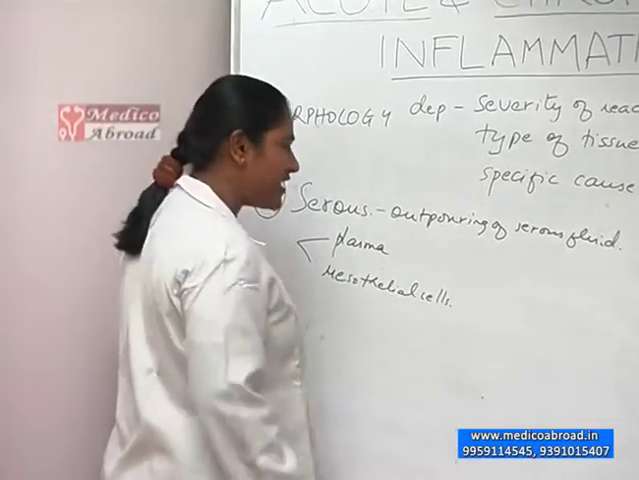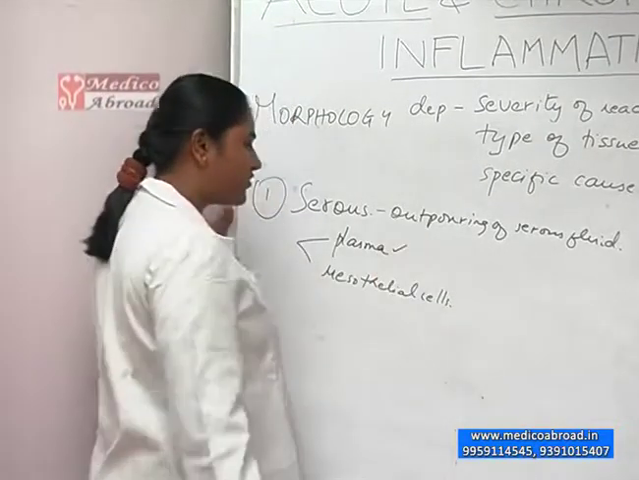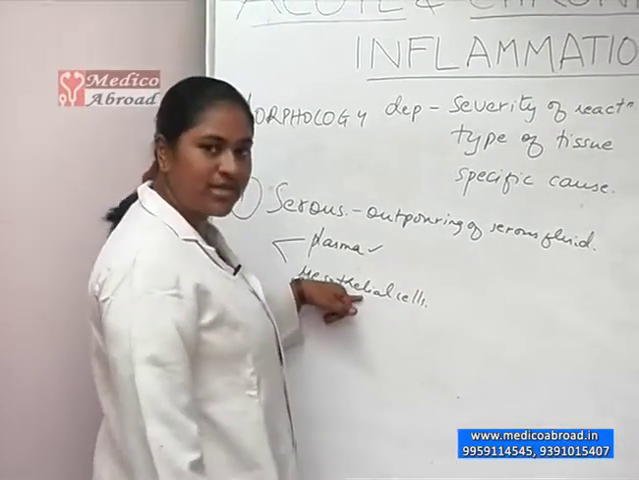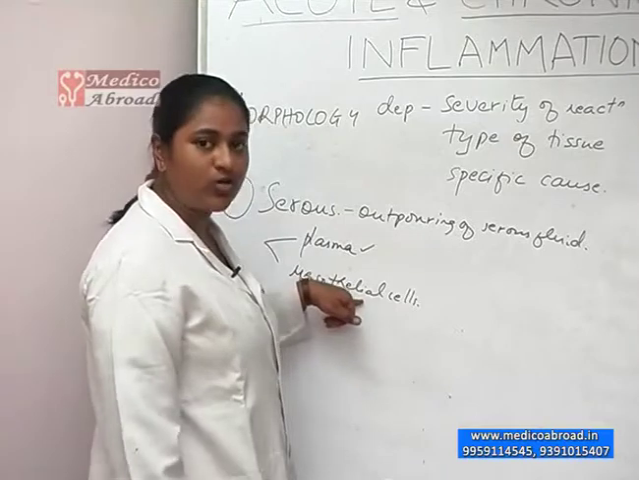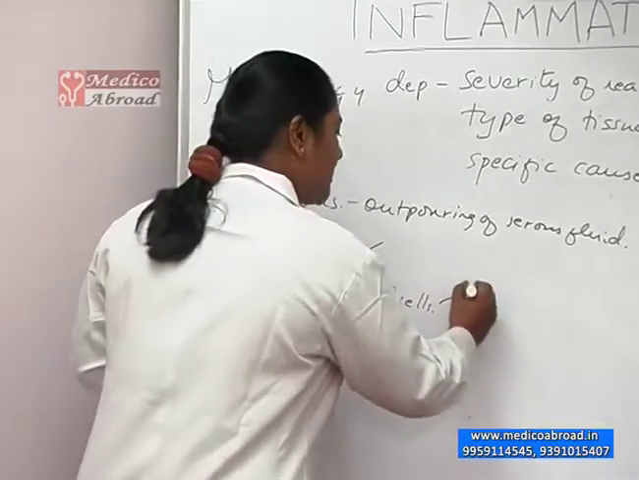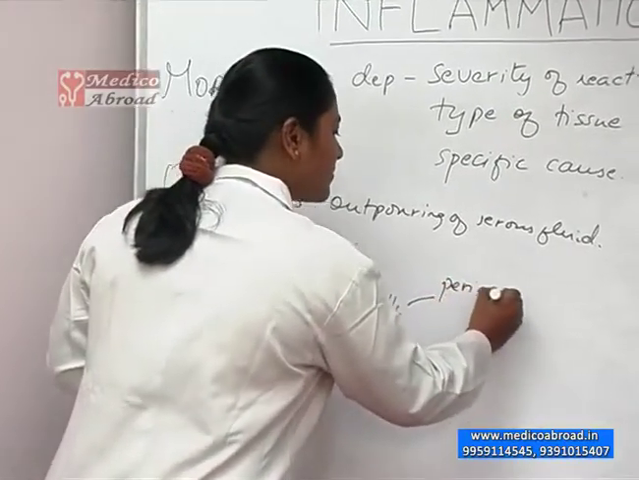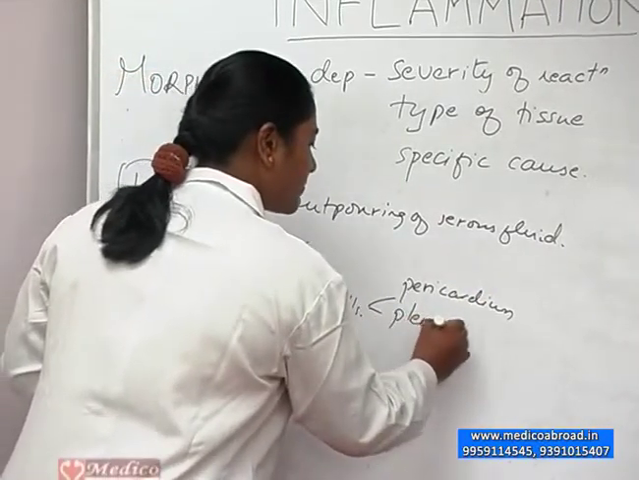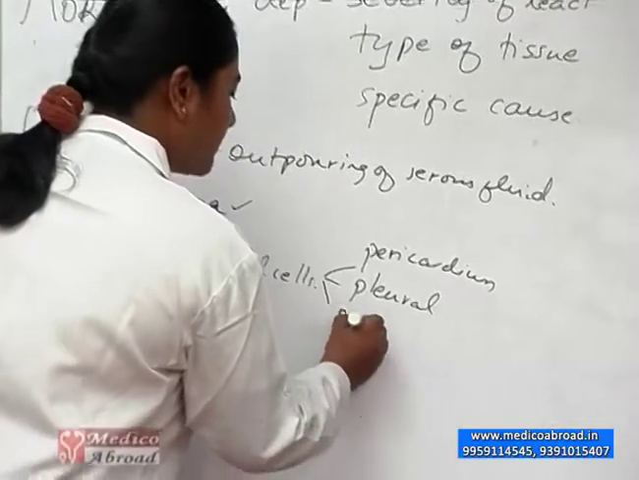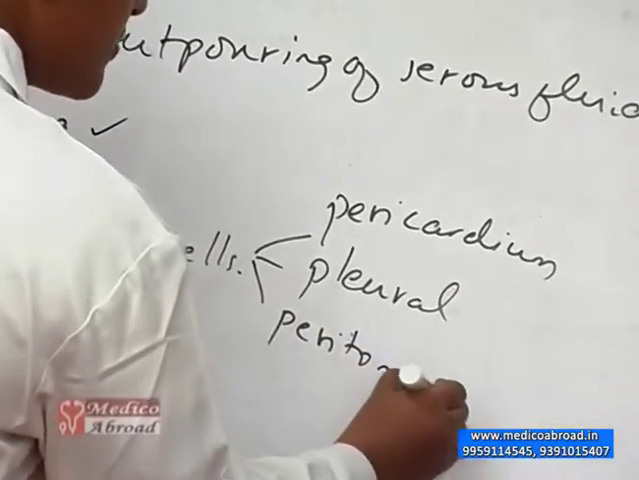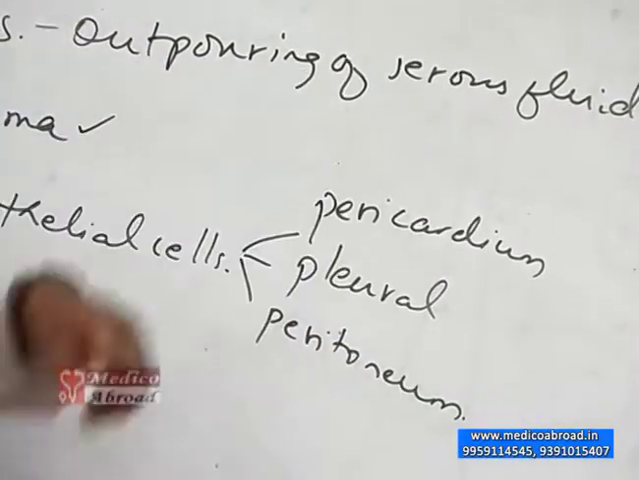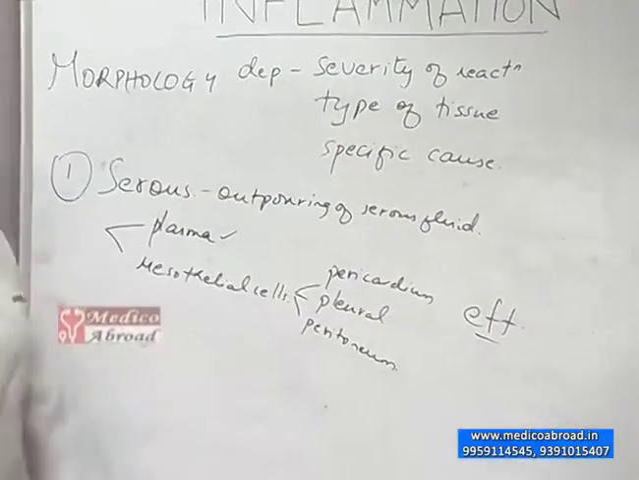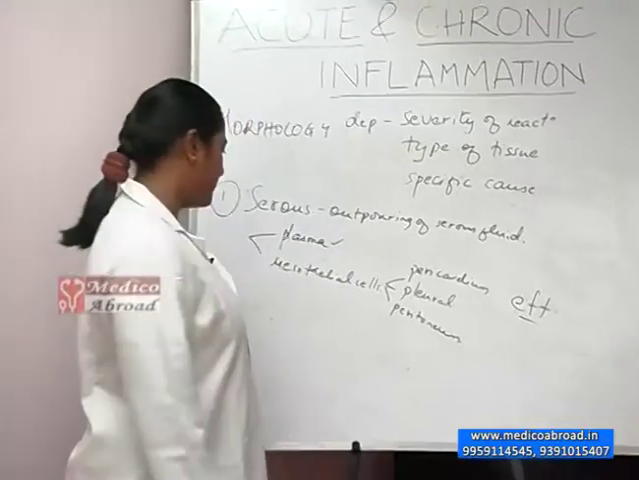Serous fluid is nothing but an ultrafiltrate of the plasma. When serous fluid is secreted by the mesothelial cells, the site where you see this is the pericardium, pleura, peritoneum. And this outpouring is termed an effusion.